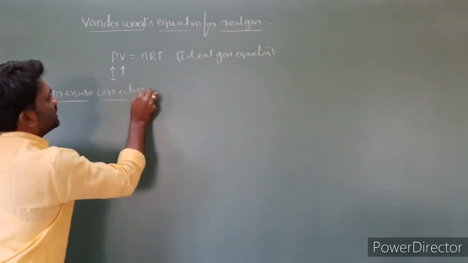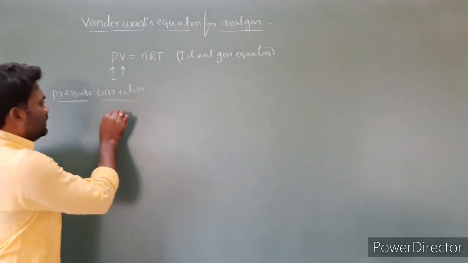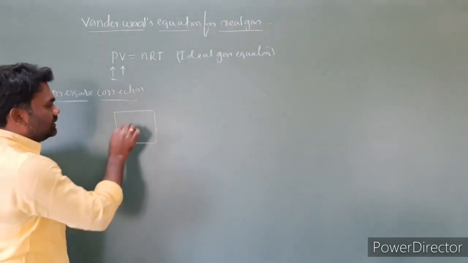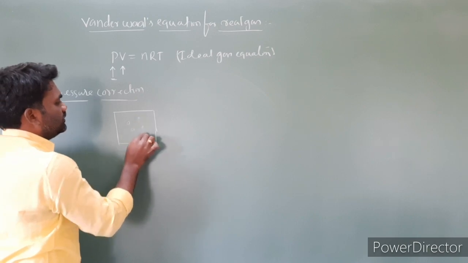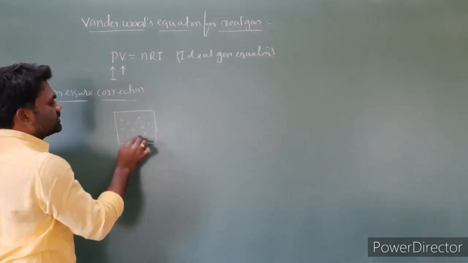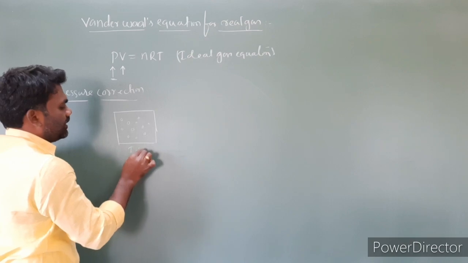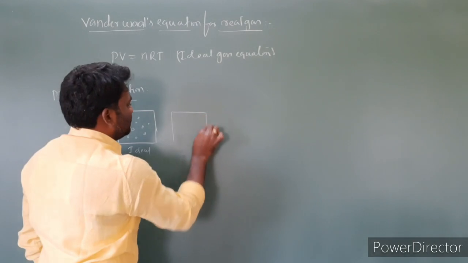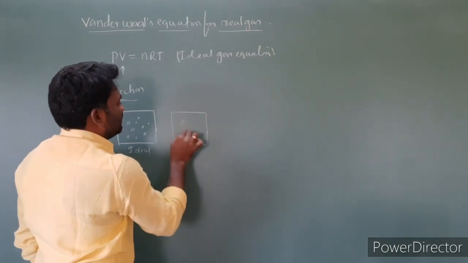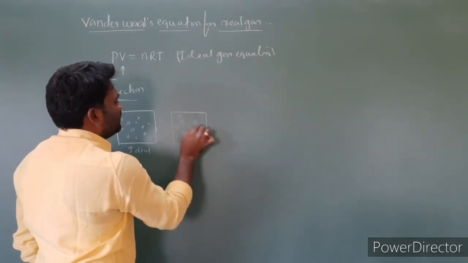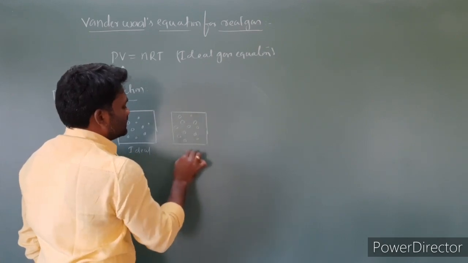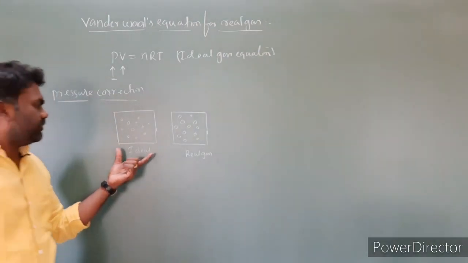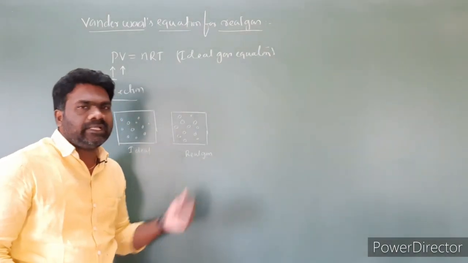So van der Waals corrected the pressure as well as the volume. Here I am taking a container, a vessel, filled with a gas, and this is an ideal gas. In another case, I am taking the same kind of container filled with real gas. So one vessel is filled with ideal gas, and another vessel is filled with real gas.